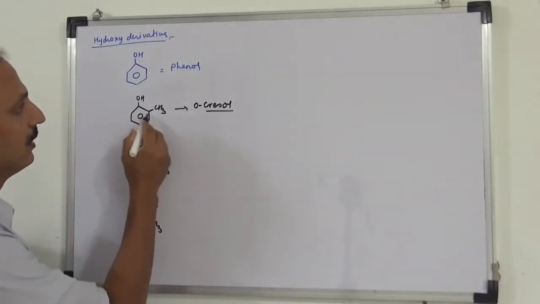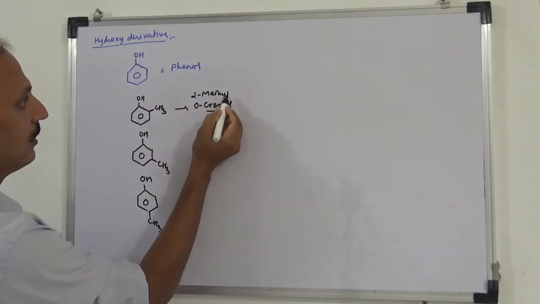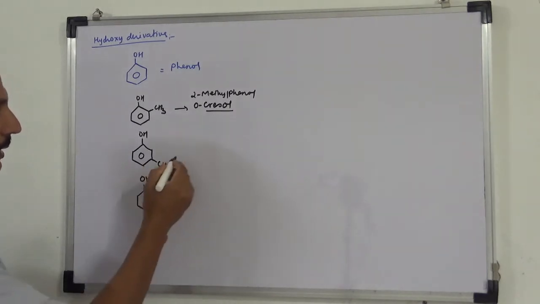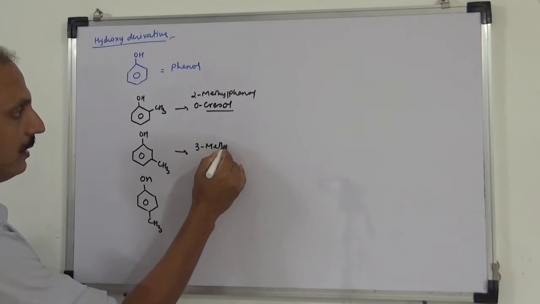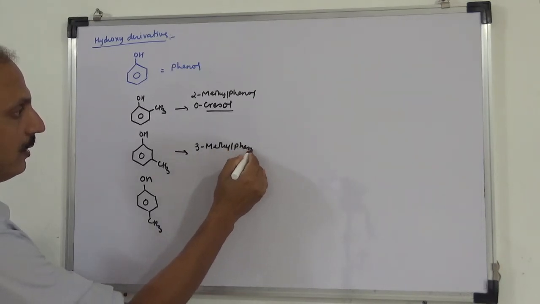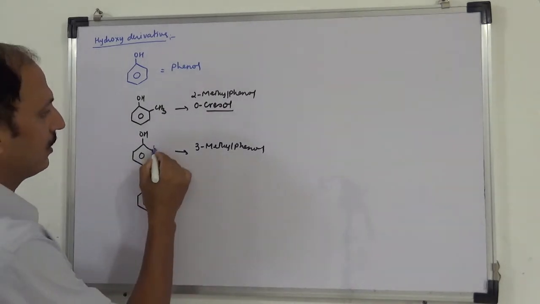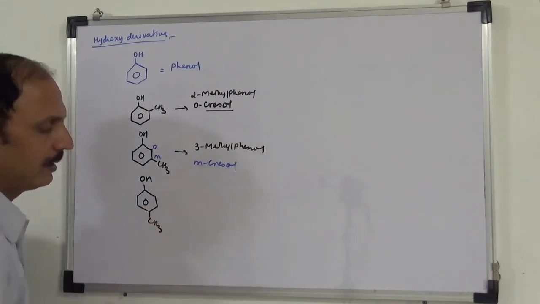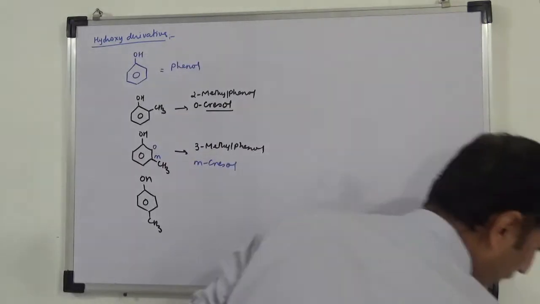So it is 2-methylphenol or orthocresol. Here 3-methylphenol or metacresol. This is ortho, this is meta. So metacresol, and similarly this name. Okay.